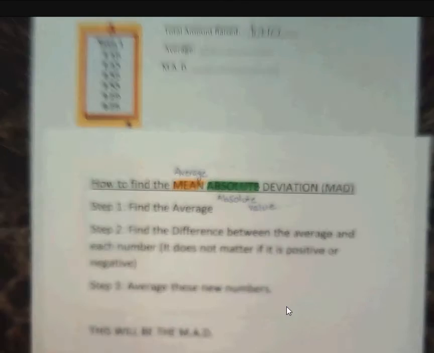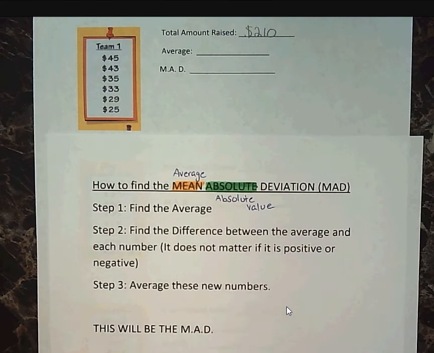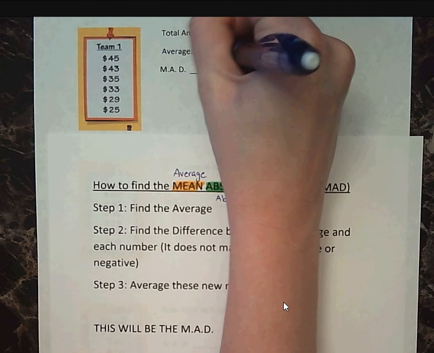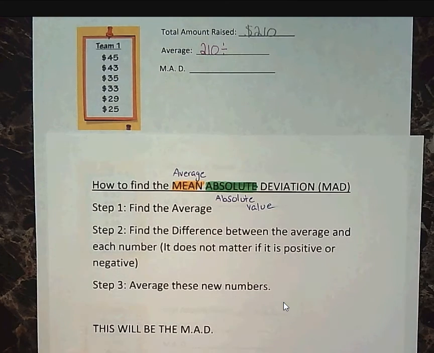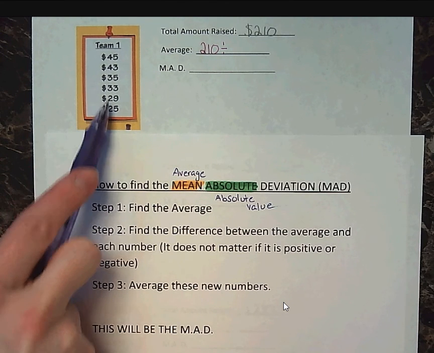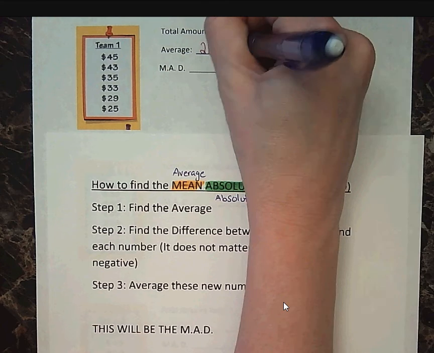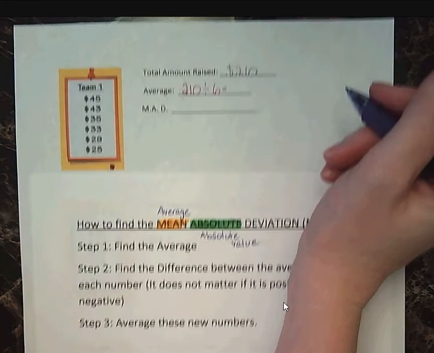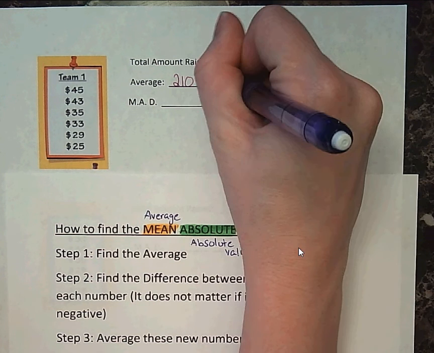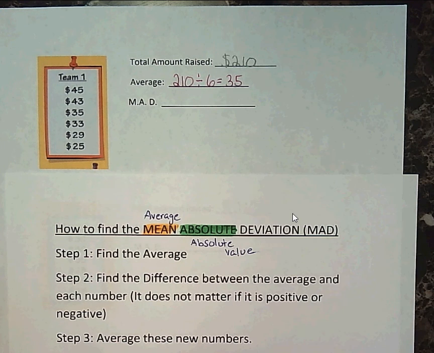Okay, so let's see. Step 1 is to find the average. We can see here that they had $210 raised, and we want to divide it by how many students. How many numbers do you see here? 1, 2, 3, 4, 5, and 6. 6 numbers. So we could do 210 divided by 6, which would be 35 in this case. So we did step 1.